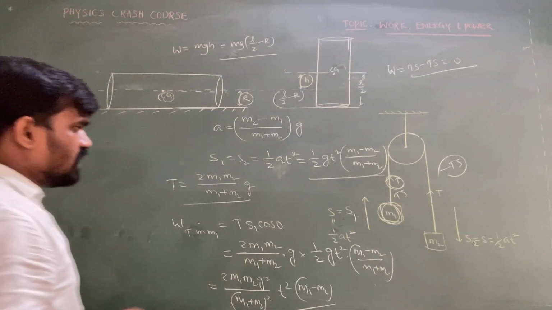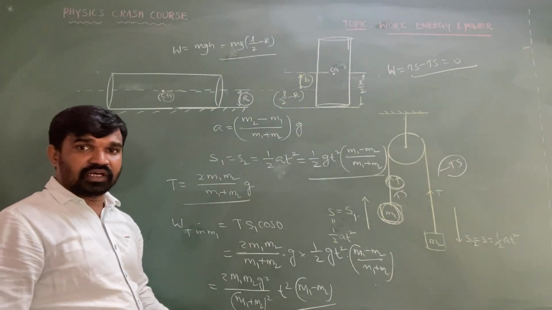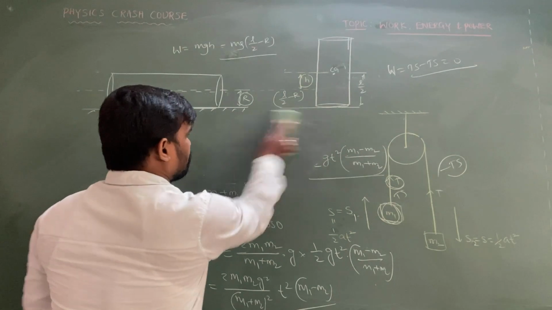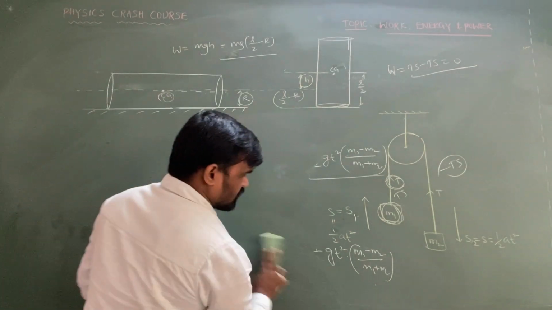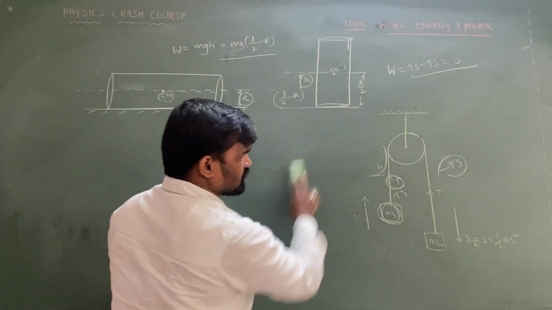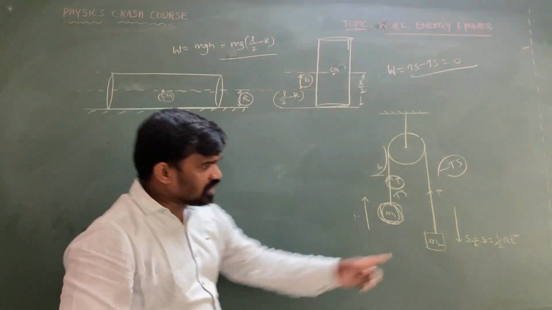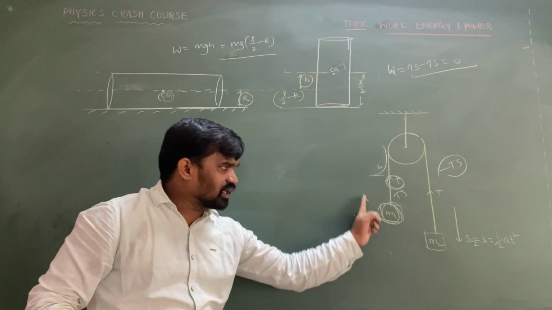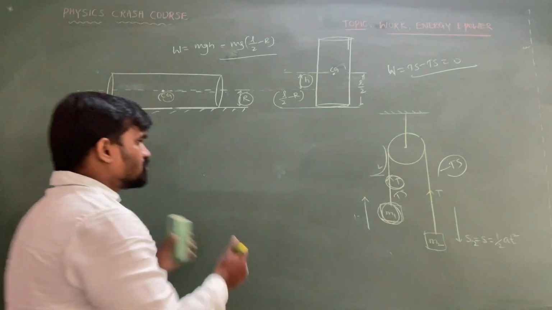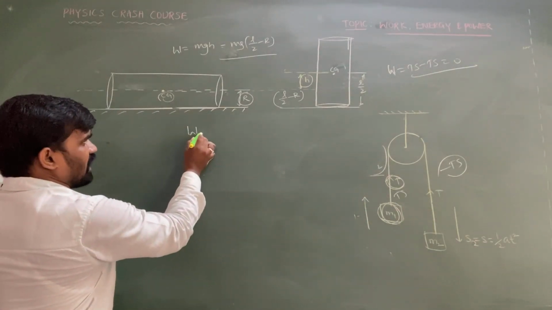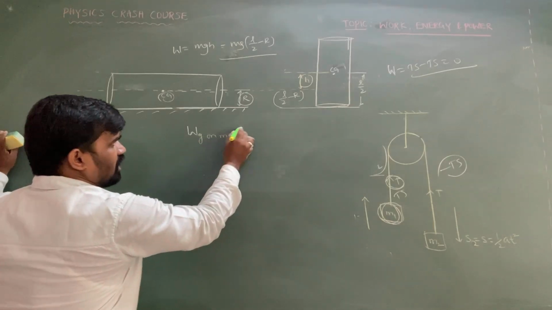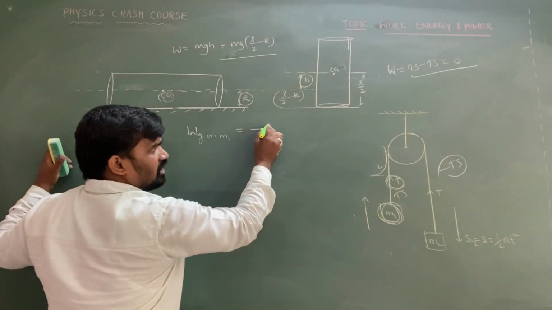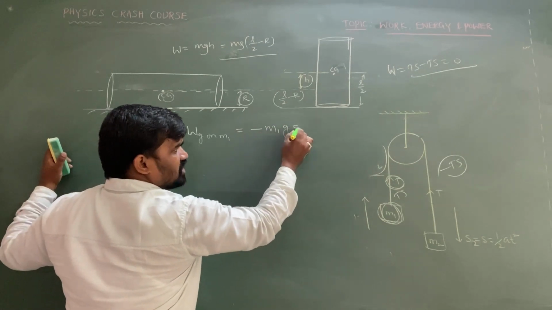Suppose they ask what is the work done by the gravitational force on this system. Observe this, very important. The displacement of m2 is in the direction of weight, but the displacement of m1 is against gravity. So what is the work done by gravity on m1? It is moving upward against gravity, so minus m1 g s.